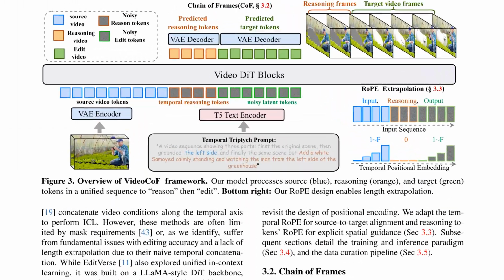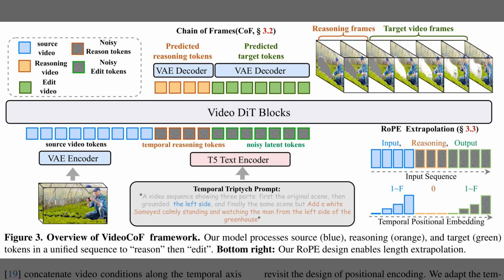Figure 3 explains how the chain of frames system actually runs an edit from end to end. The whole diagram shows source frames encoded into tokens, then passed with noisy reasoning and target tokens through the video diffusion transformer, so the model first localizes the change and then performs it. On the left, a video autoencoder turns raw frames into compact token grids. Across the center timeline, blue, orange, and green blocks represent source, reasoning, and edit tokens that the model denoises under a text prompt. On the right, the RoPE extrapolation panels show how special temporal position embeddings keep motion aligned while letting the model generalize to longer videos than it saw in training.